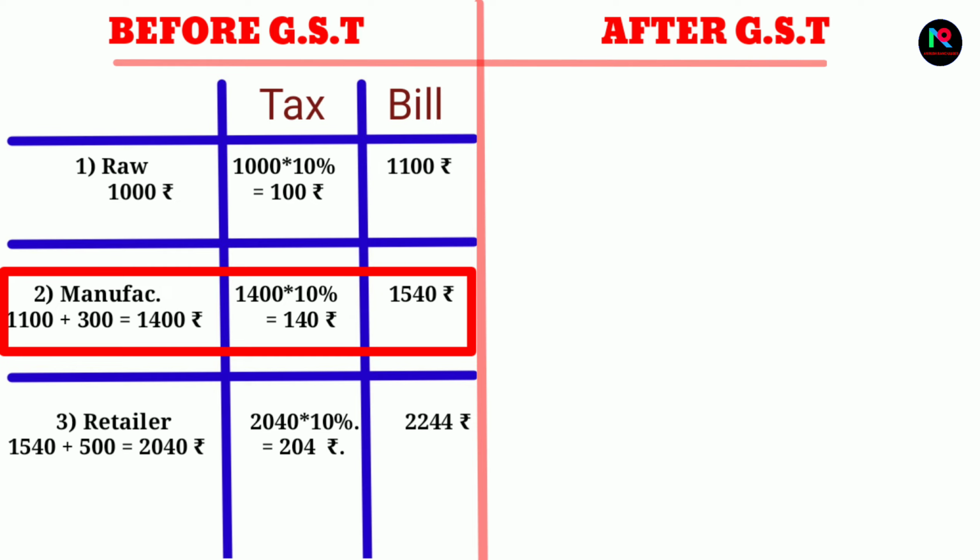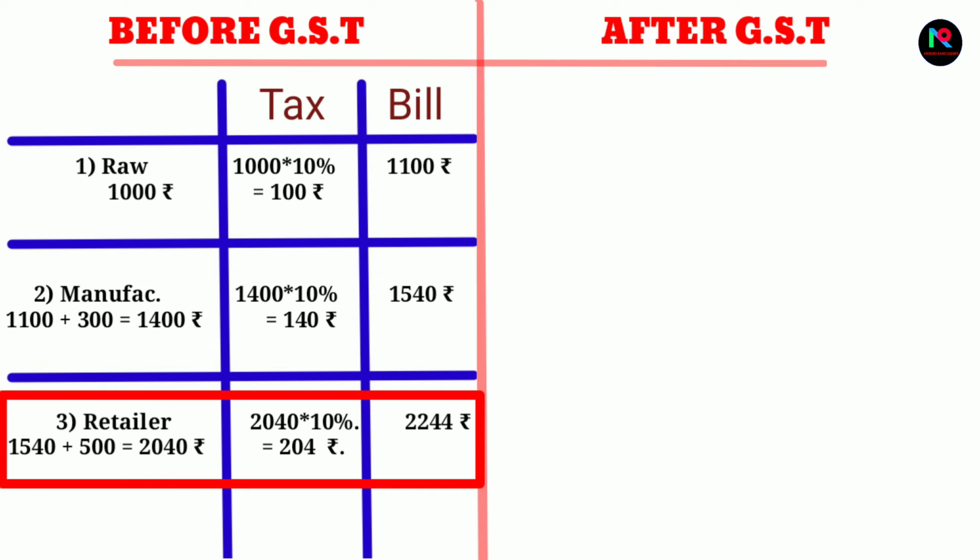For this 1400, the 10% of tax is 140 rupees, adding to a total of 1540 rupees. The final retailer receives it at 1540 rupees, adding his profits of 500. The total becomes 2040 rupees. For this 10% of tax, 204 rupees, the final cost of one jeans will become 2244 rupees.